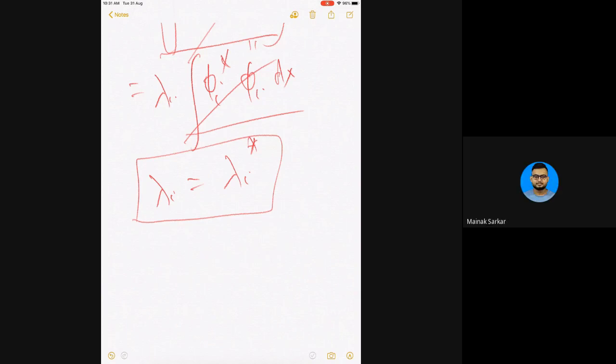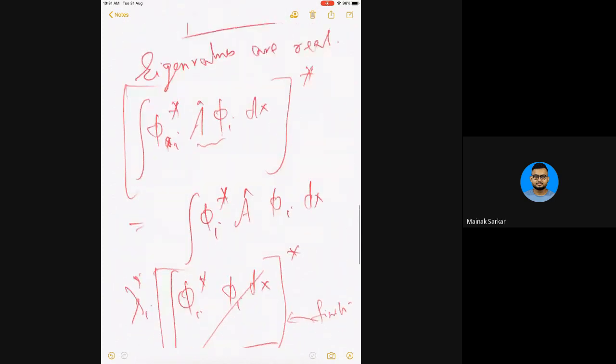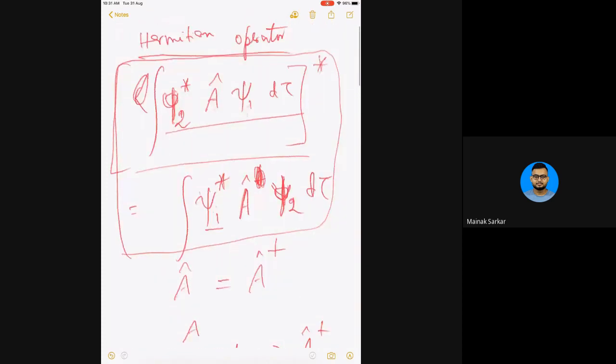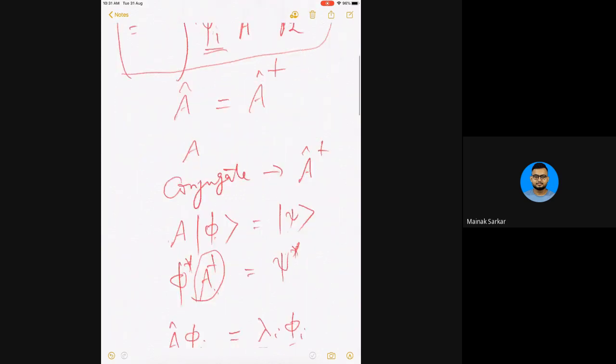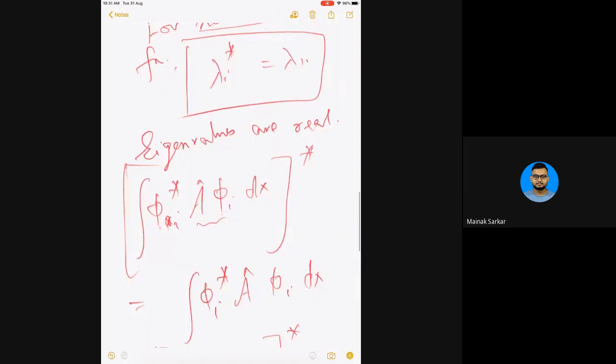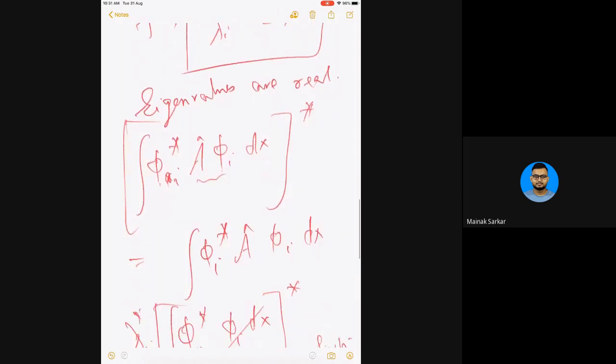Sir, can you please go to the start of this proof? This is the general Hermitian operator definition, where I have psi 2 and psi 1. So you interchange these two with the conjugate coming here, a real thing going here, right? And A remaining A. That's the definition. Now for psi 1 and psi 2, I am using one of the eigenfunctions. So the same part I am now writing in the following manner. Both of them, psi 1 and psi 2, become phi I. So here also it is phi I, and this is the Hermitian operator definition.